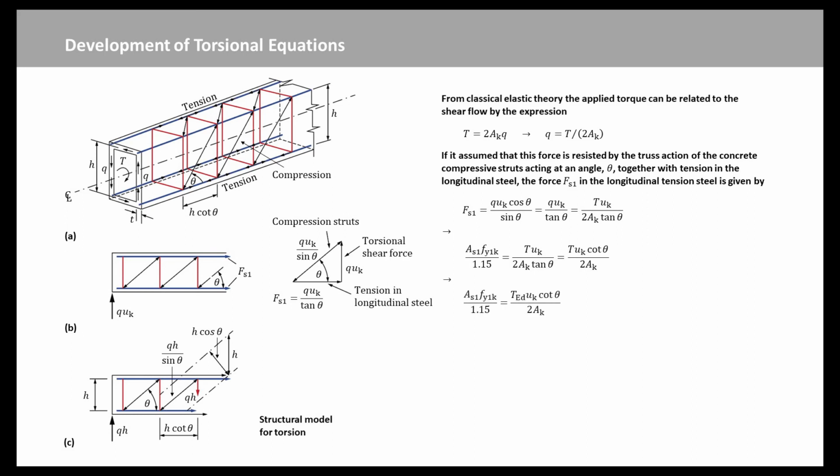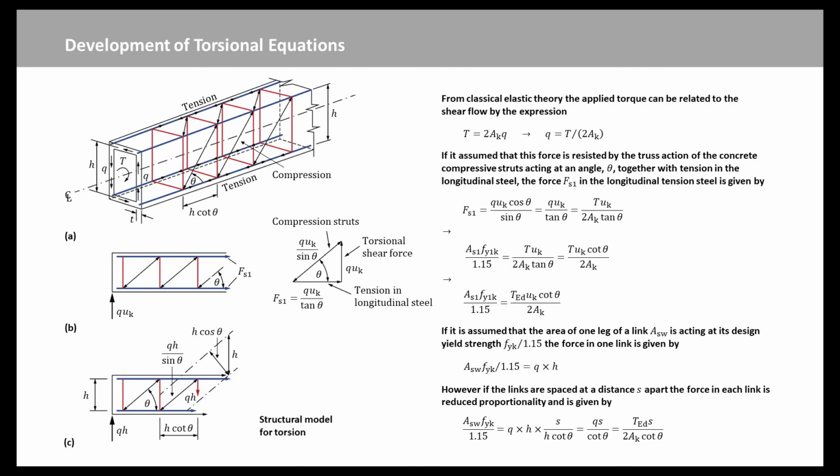In the above equation, the torque T is the maximum that can be resisted by the longitudinal reinforcement, and is therefore equivalent to the design ultimate torsional moment, TED. Hence, we have this equation. The required cross-sectional area of torsional links can be determined by considering one face of the box section as shown in Figure C. If it is assumed that the area of one leg of a link, Asw, is acting at its design yield strength, fyk over 1.15, the force in one link is given by this equation.